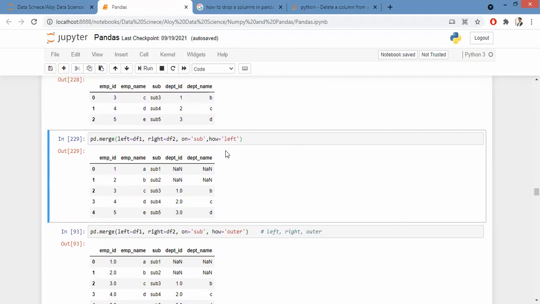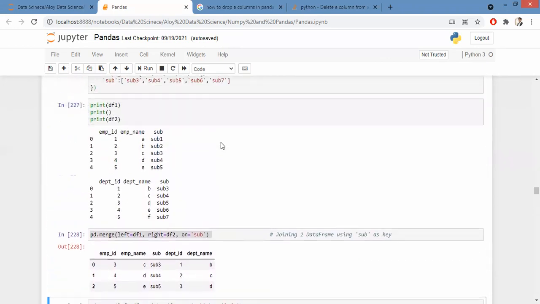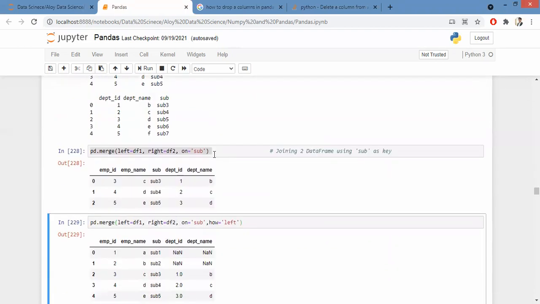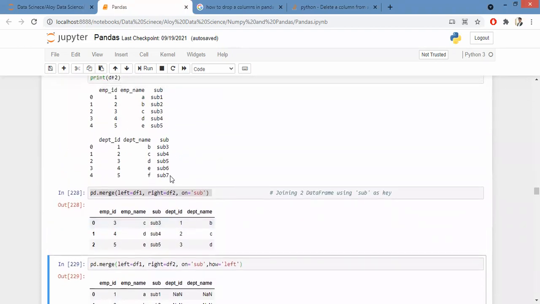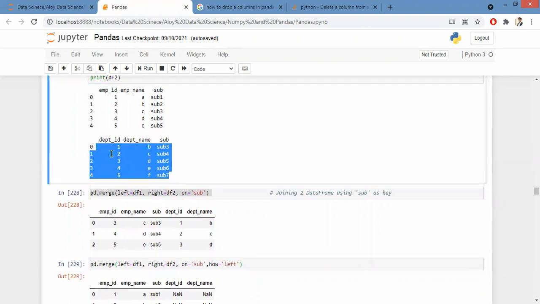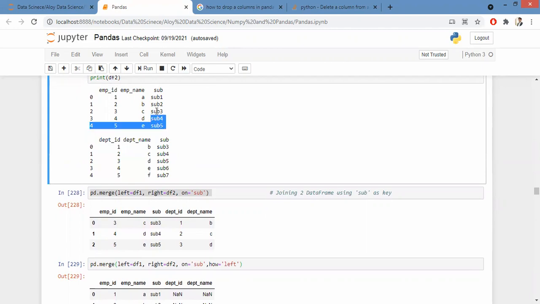Now the CEO is interested in departments. He says, I am interested in departments. I want to know who are the people that are reporting in the department. That is, he is basically interested in the complete second table and the overlapping part in the first table.